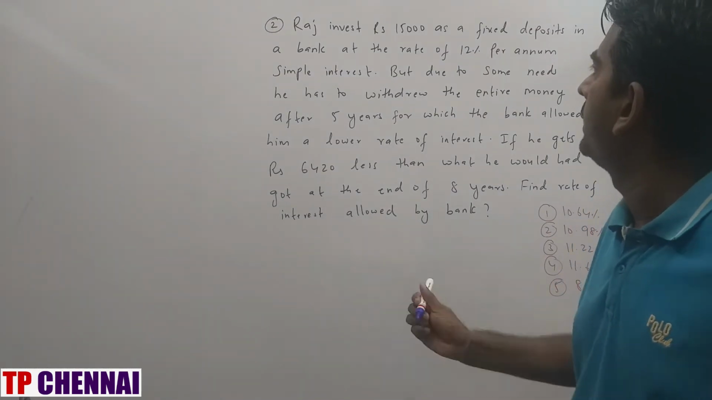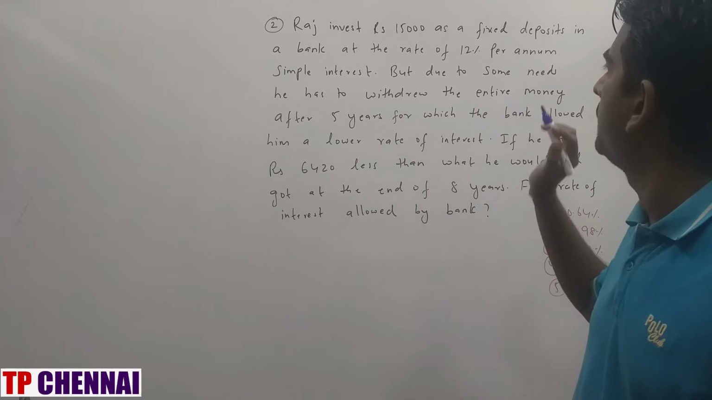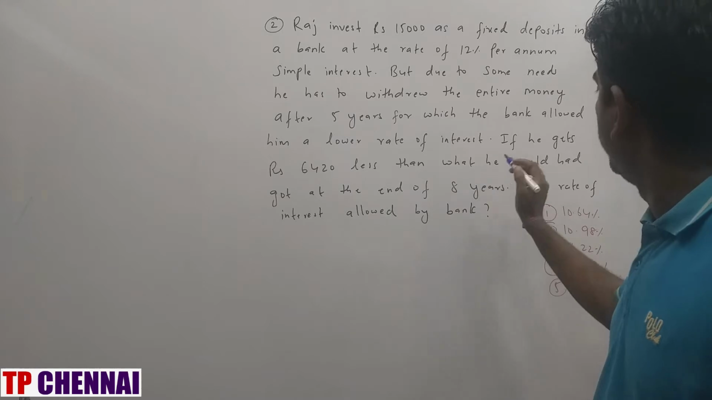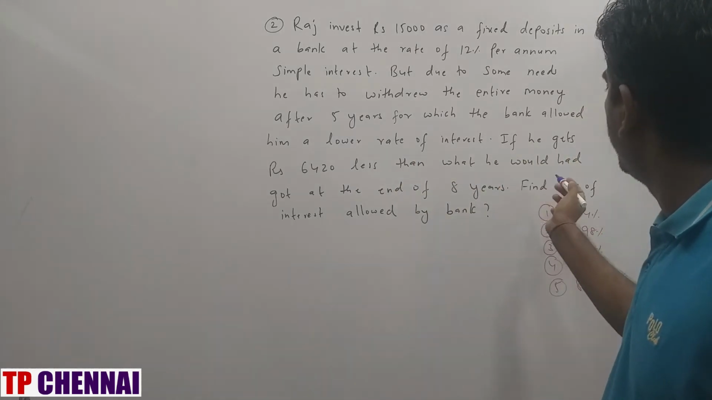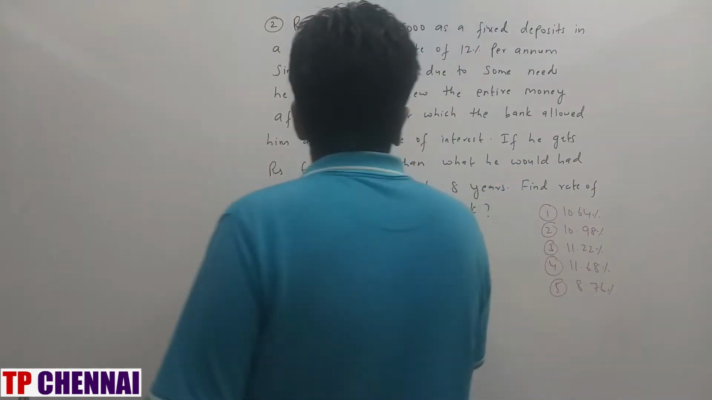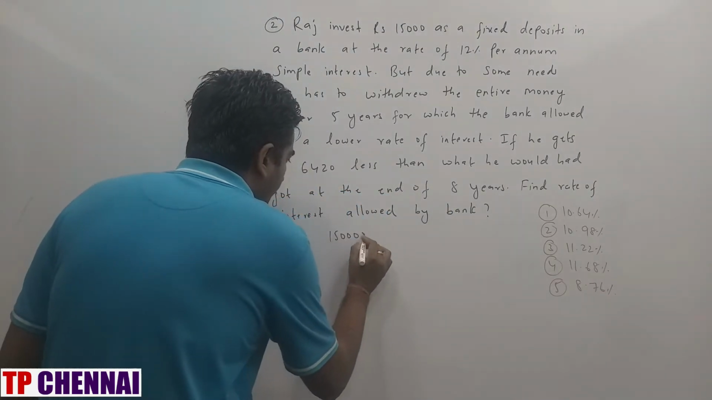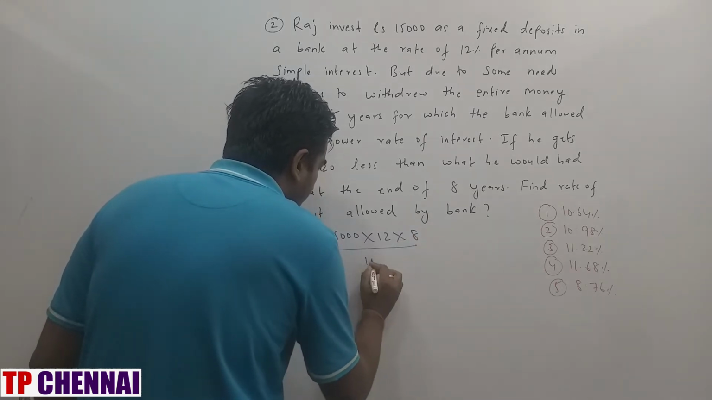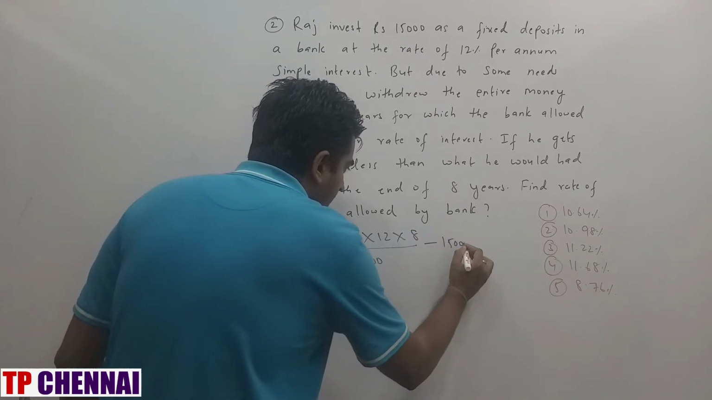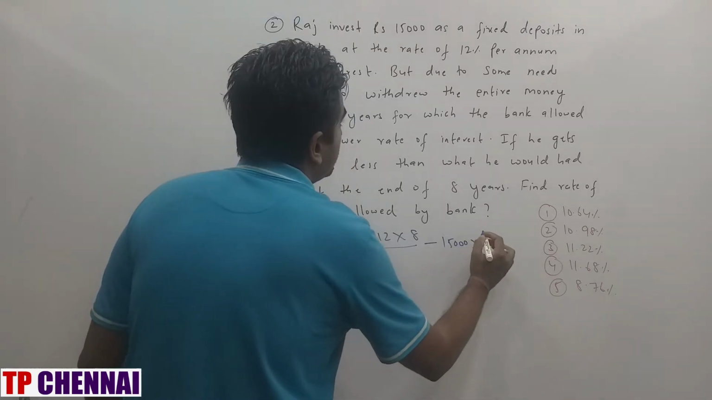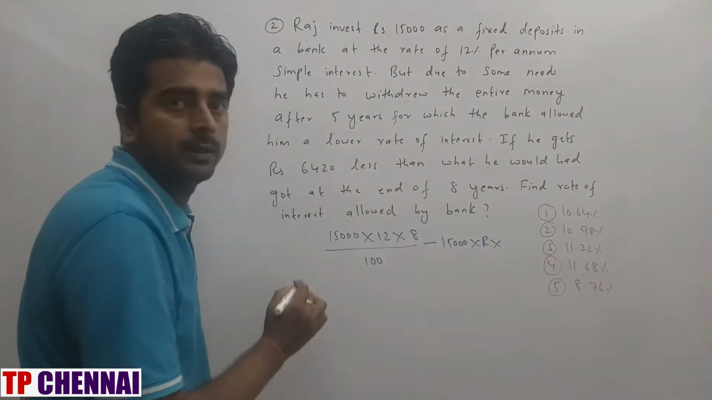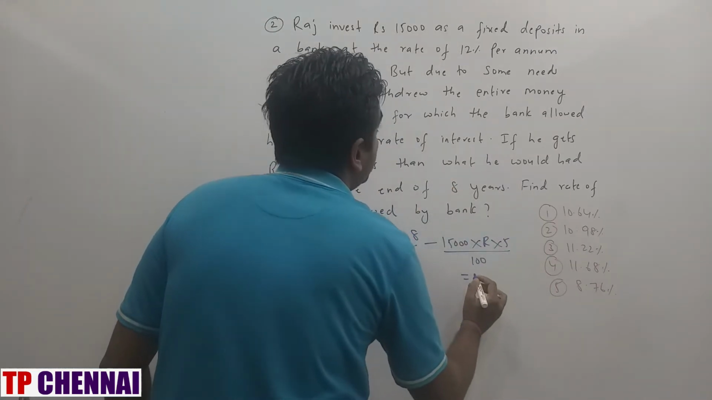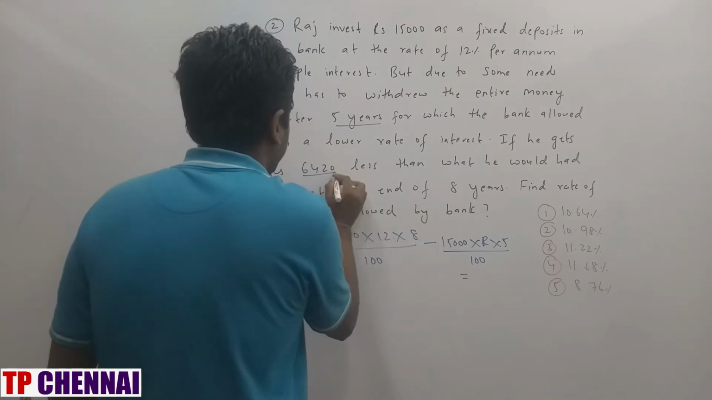So Raj invests rupees 15,000 as a fixed deposit in the bank at the rate of 12% per annum. But because of some needs, he withdraws the entire amount after 5 years. Then he gets rupees 6420 less than what he would get at the end of 8 years. That means 15,000 into R is 12 into the entire time, 8 years, that is 12 into 8. 15,000 into 12 into 8 is 96 (hundred) minus 15,000 into R into 5, that is what they are asking, since he is withdrawing the amount after 5 years, is equal to what they have given you: less 6420.